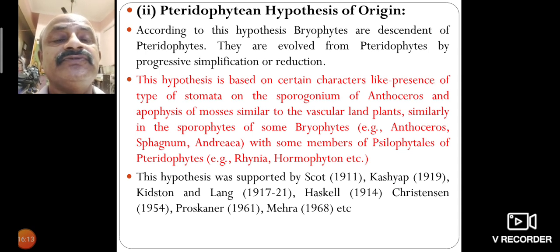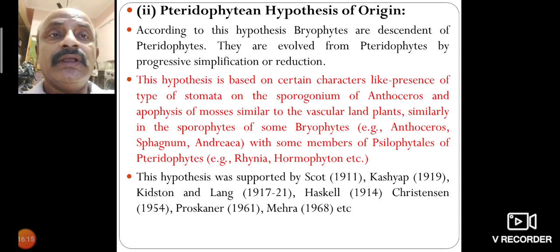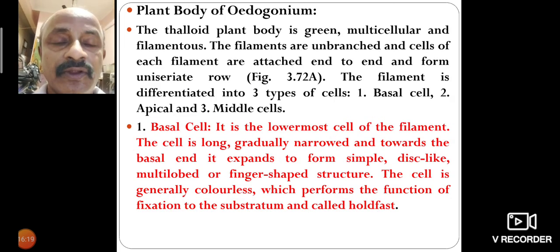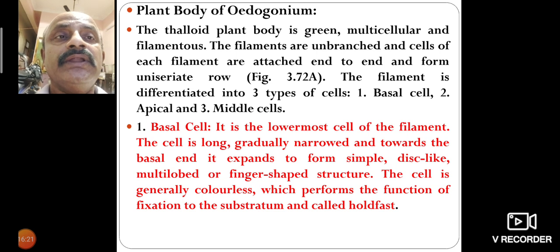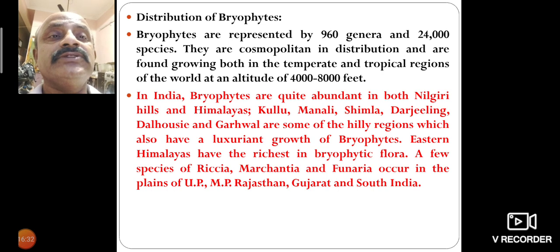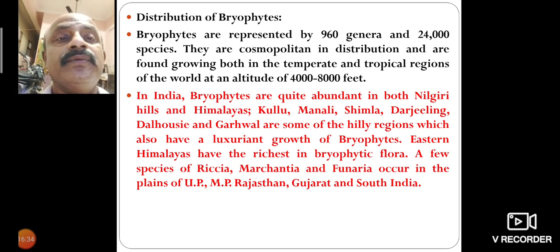These scientists reported the hydrophytic general characters of plants and bryophytes. The plant body is thalloid, green, multicellular and filamentous.